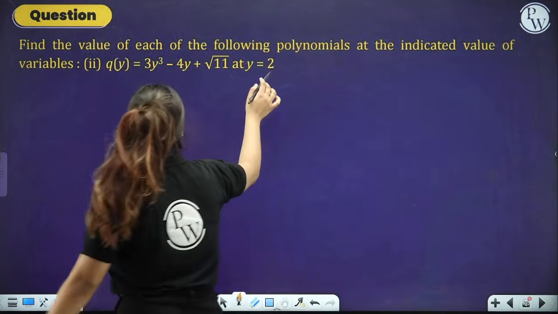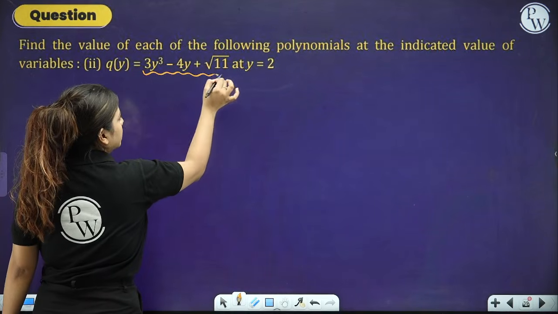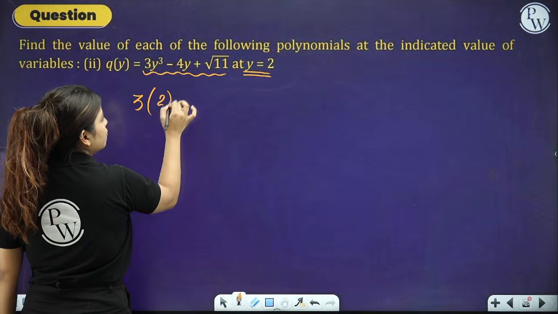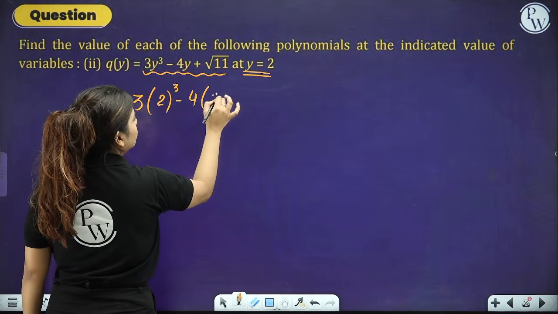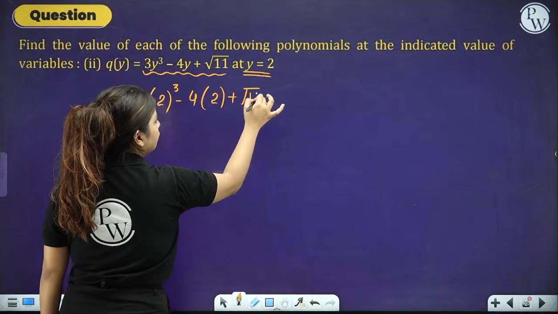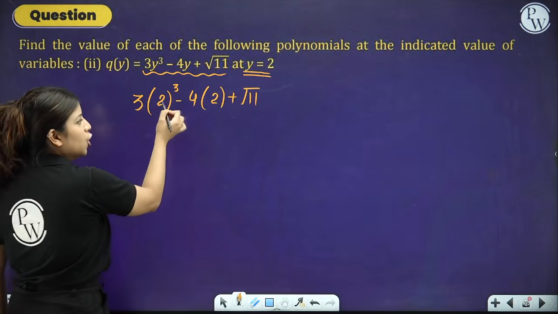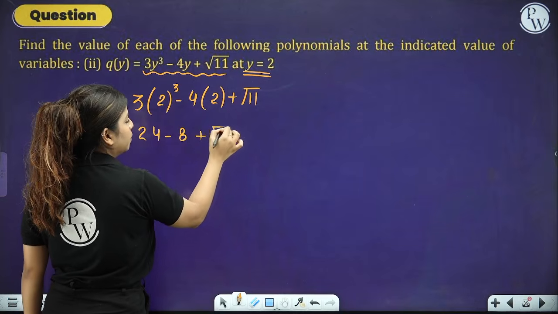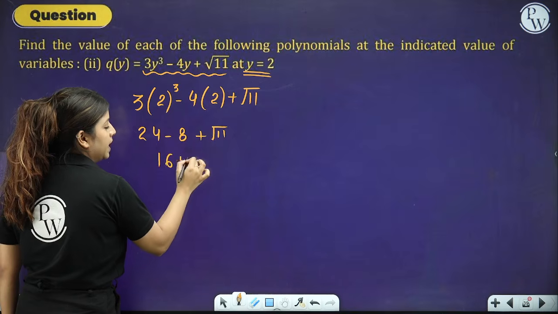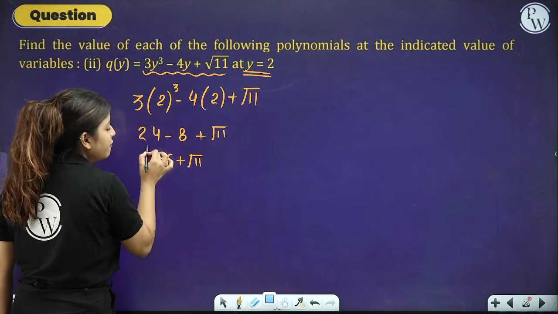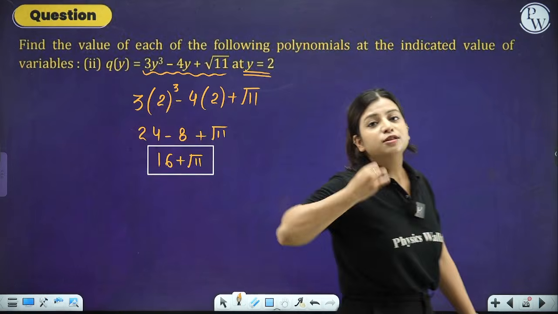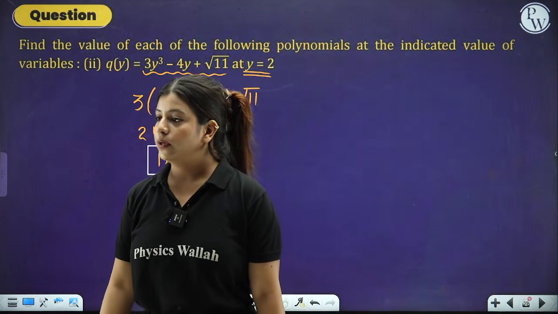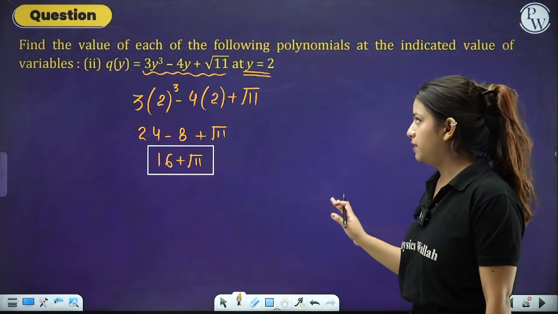Same way here, wherever I see y, this is the polynomial and this is the value that we have to put. Let's substitute 2 in 3y cube minus 4y plus under root of 11. As simple as that. 2 cube is 8, 8 into 3 is 24, 4 2s are 8, plus under root of 11. So 16 plus under root of 11 will be our final answer because we cannot solve it any further. So this will become the final answer for this particular question. I hope that this thing is clear with everyone.